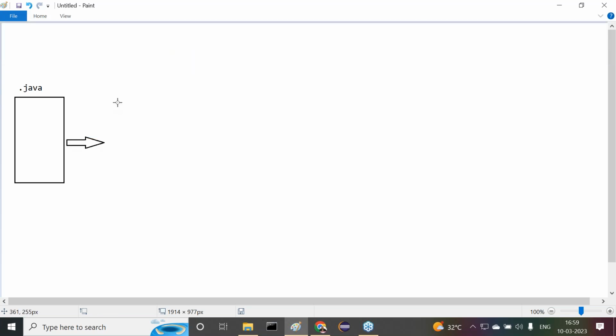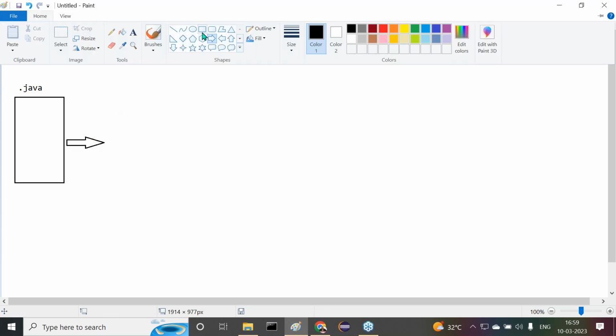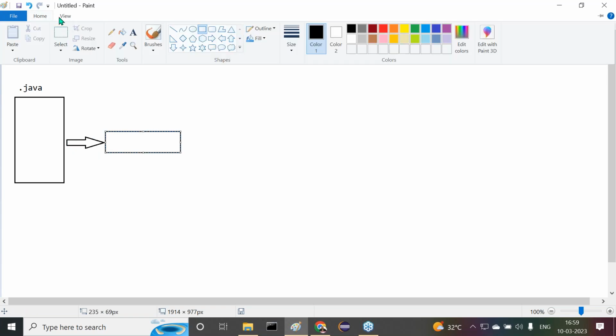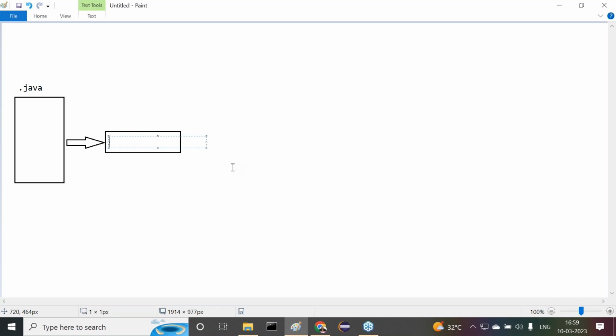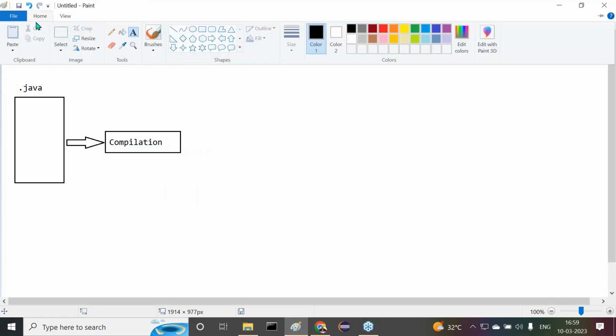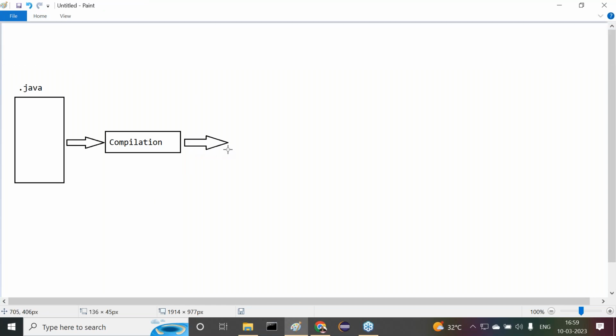Whenever we get this .java file, we want to compile it, that is compilation. When we compile this Java file, automatically we get .class files.